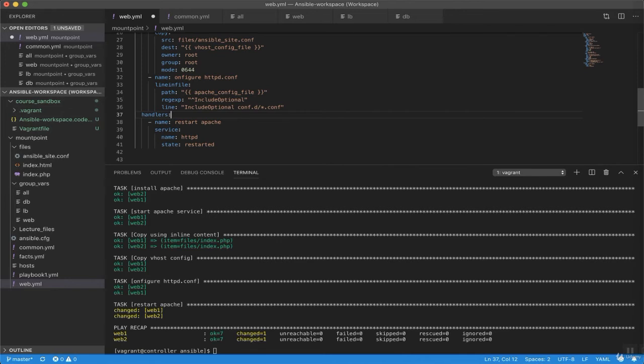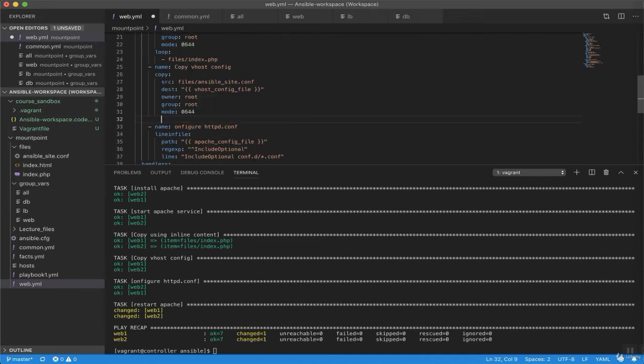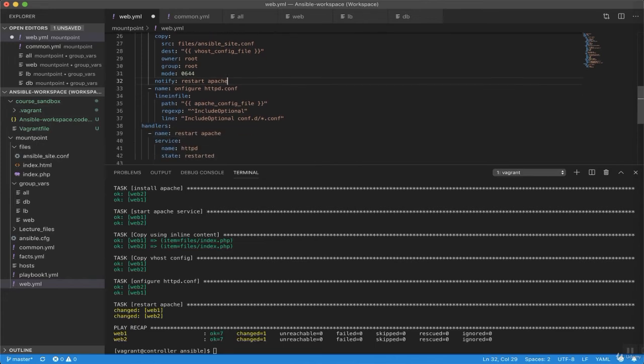So I'll place a notify action calling the handler named restart HTTPD at the end of the task copying the virtual host configuration. I also want it to be restarted once httpd.conf is changed, so I'll place another notification at the end of that task.